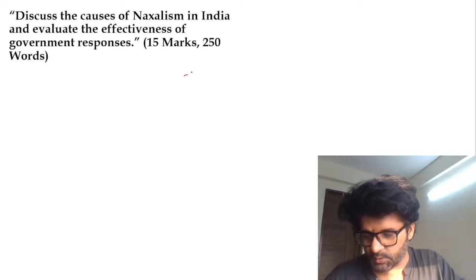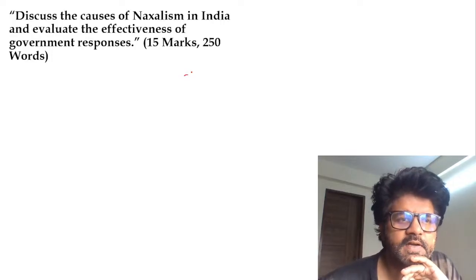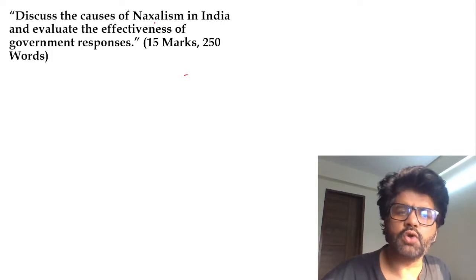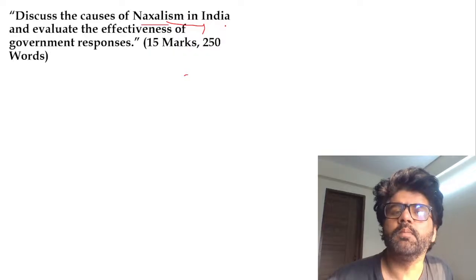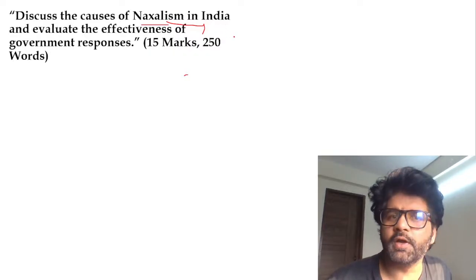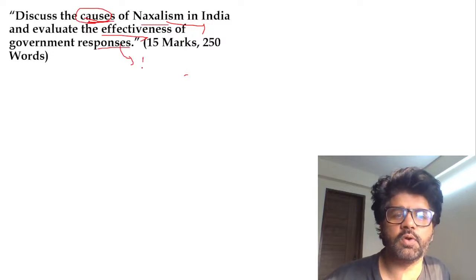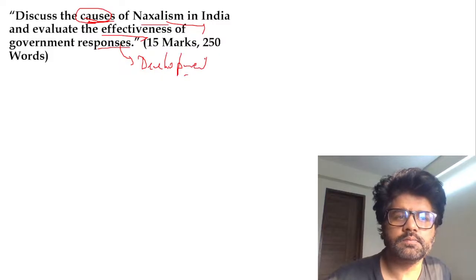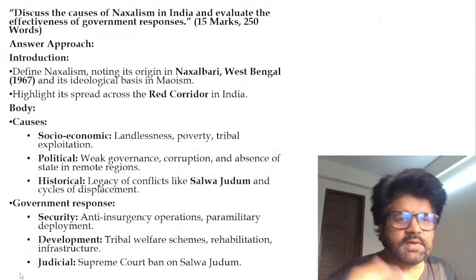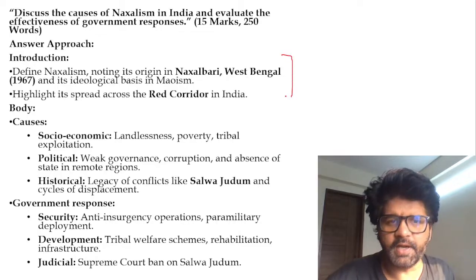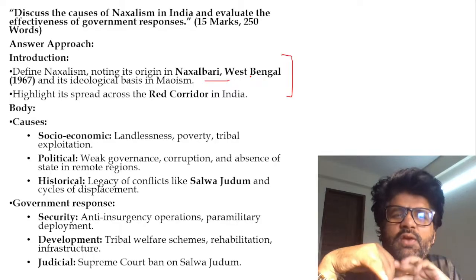Let's solve a mains question asked by you: discuss the causes of Naxalism in India and evaluate the effectiveness of government responses. So here you can talk about Naxalism, what is the basic meaning here, what it tries to implement, the ideology of Maoism or Mao Zedong, overthrow of state by violent or non-violent means, and then the causes, political, social, economic causes, and then the effectiveness of government response, development, security, all these things. In addition, Supreme Court has also banned Salva Judum, that also in a way prevented the alienation of tribal class. So you can talk about the intro part, origin, and again, this whole article, this whole summary thing will help you in writing any or every answer on Naxalism.